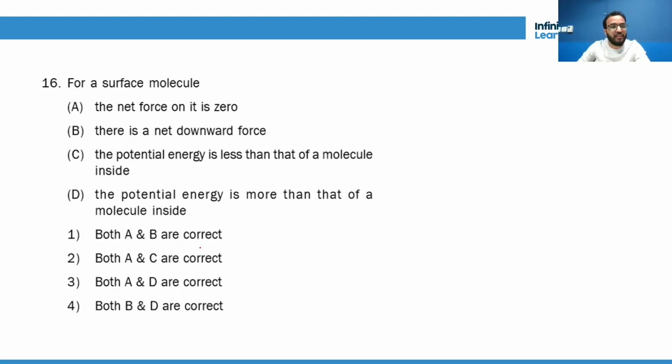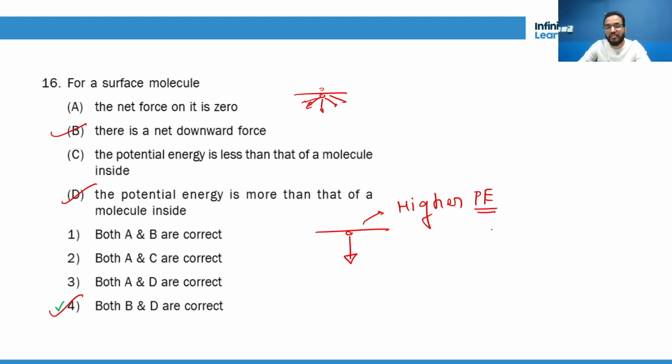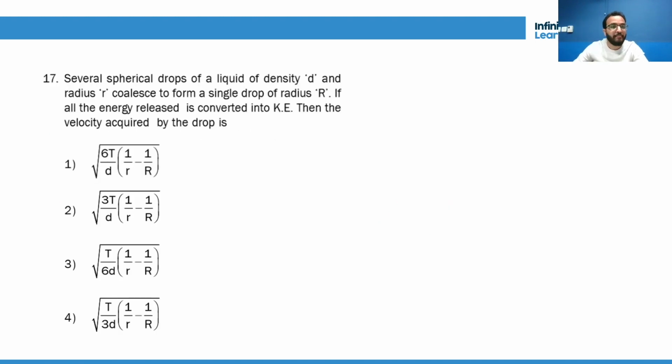Now, the net force for a surface molecule, we all know that it experiences a net downward force and its potential energy is higher. So net downward force and potential energy is higher, so B and D, fourth option, right? When a molecule is on the surface, it experiences a net downward force and it has higher potential energy because of the surface energy. Because of the surface tension, it has got some surface energy. That is why it has relatively higher potential energy as compared to other molecules which are inside the liquid.